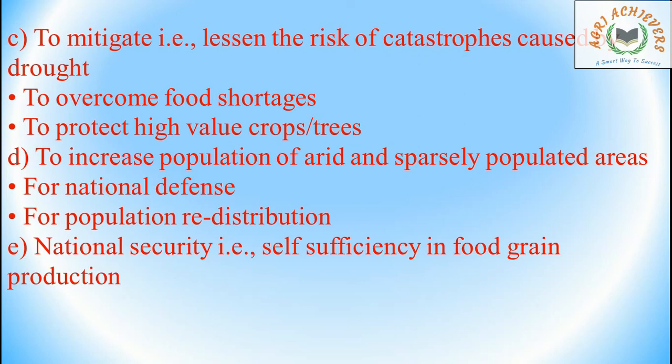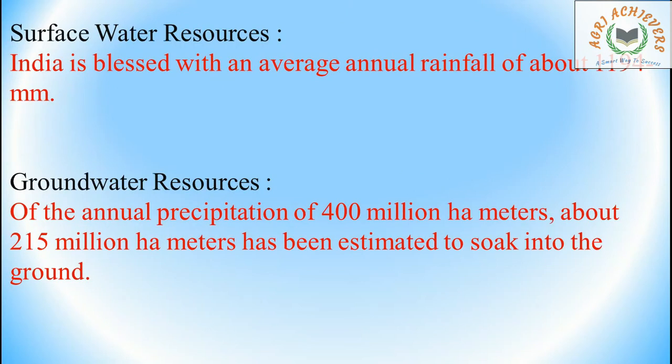Our nation has to get self-sufficiency, that means own capability of producing the food grains which is needed for the country population. And surface water resources. What is surface water resources? India is blessed with an average rainfall of about 1194 mm. The water which comes from the rainfall is called surface water resources, and India is having 1194 mm of rainfall per annum. Per year, India is getting an average of 1194 mm of rainfall.